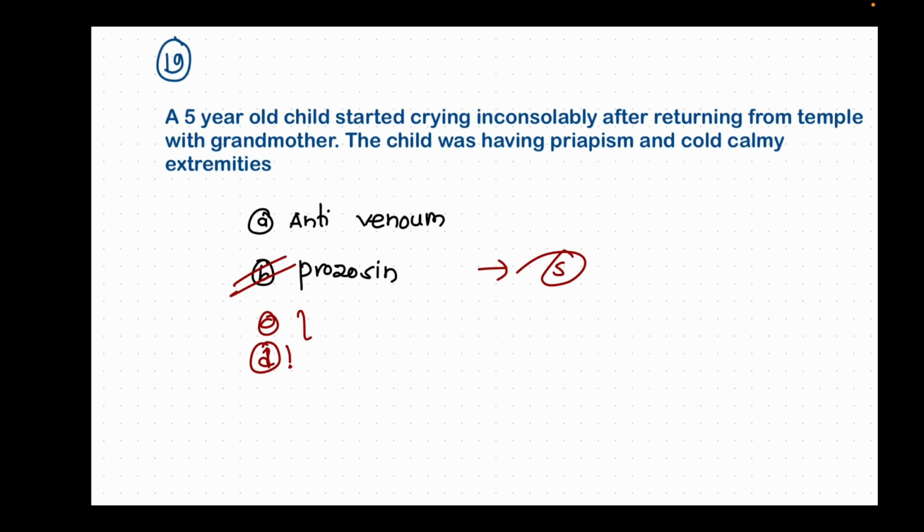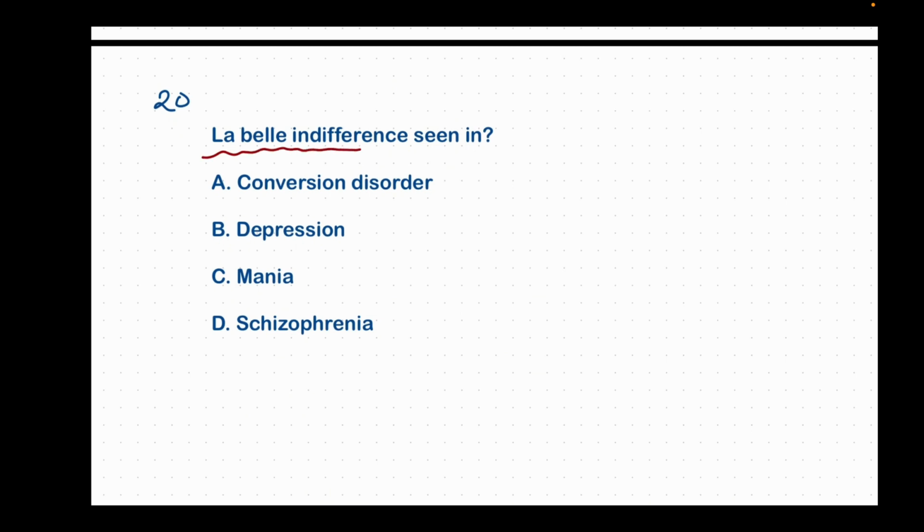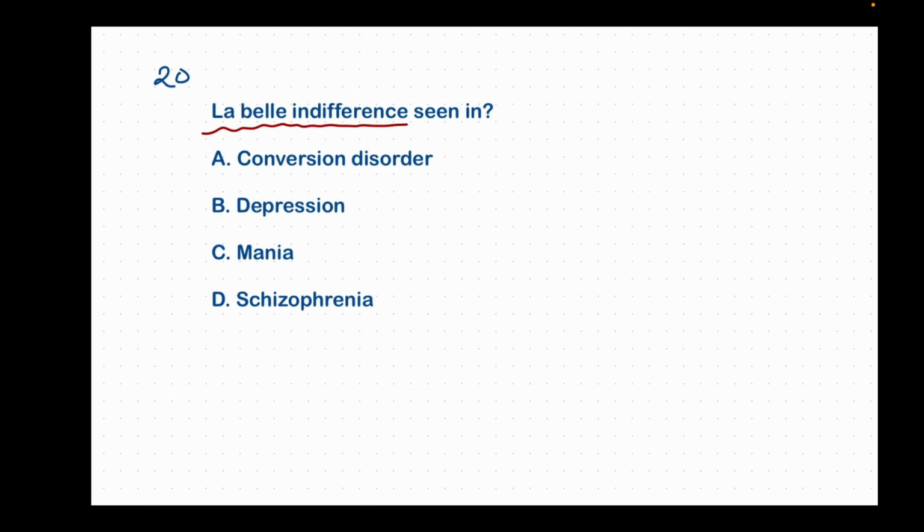The next question is: la belle indifference is seen in. So what is la belle indifference? It is defined as a paradoxical absence of psychological distress despite having a serious medical illness or symptoms related to a health condition. So here we have the 4 options, that is conversion disorder, depression, mania, and schizophrenia. So I think the answer is conversion disorder.